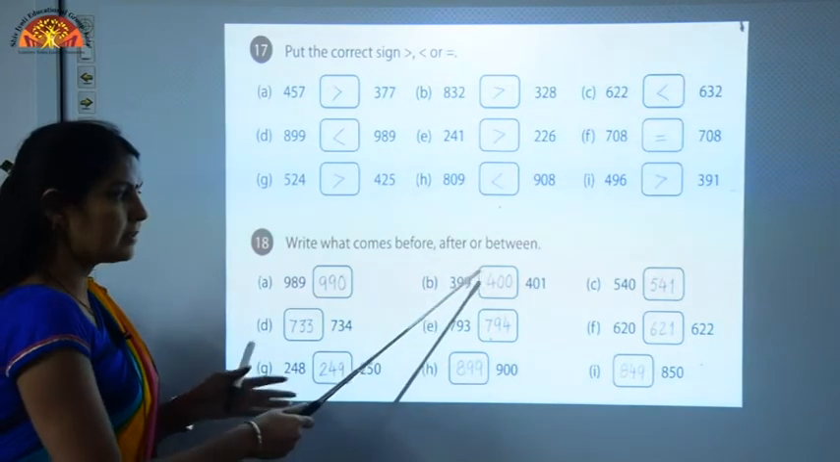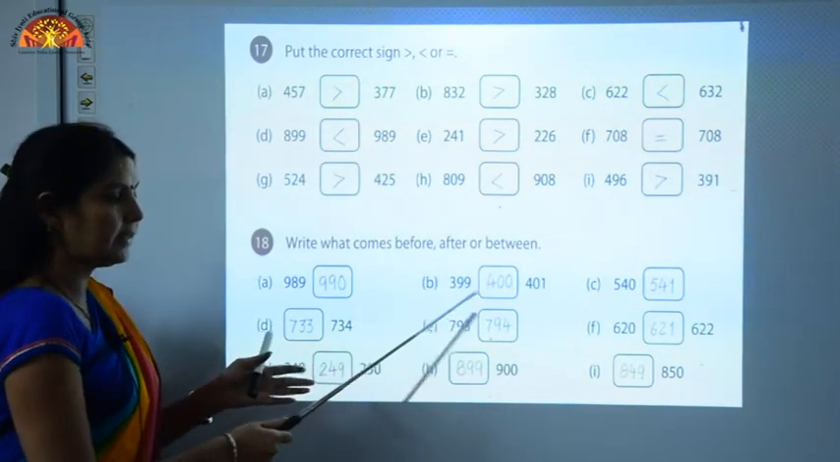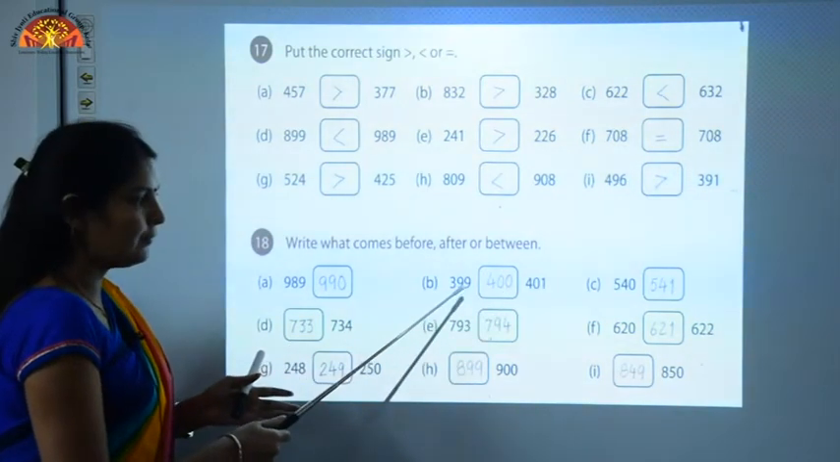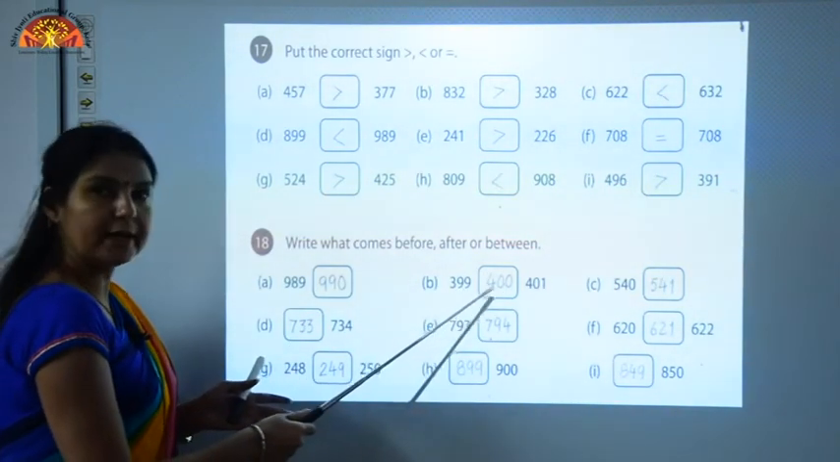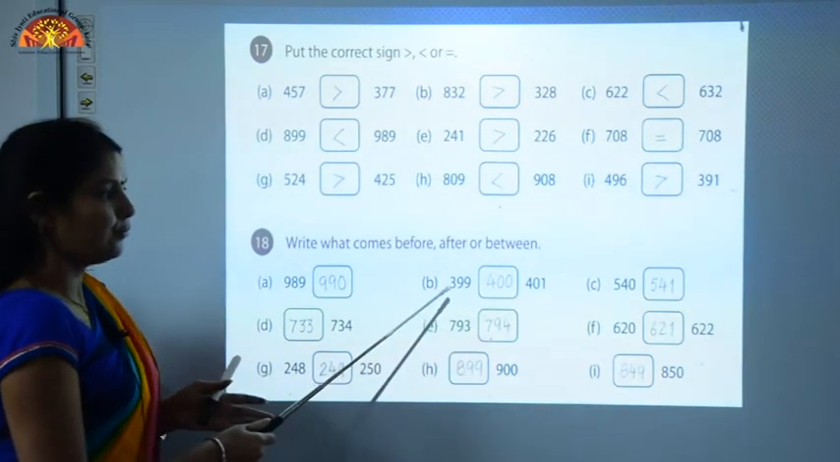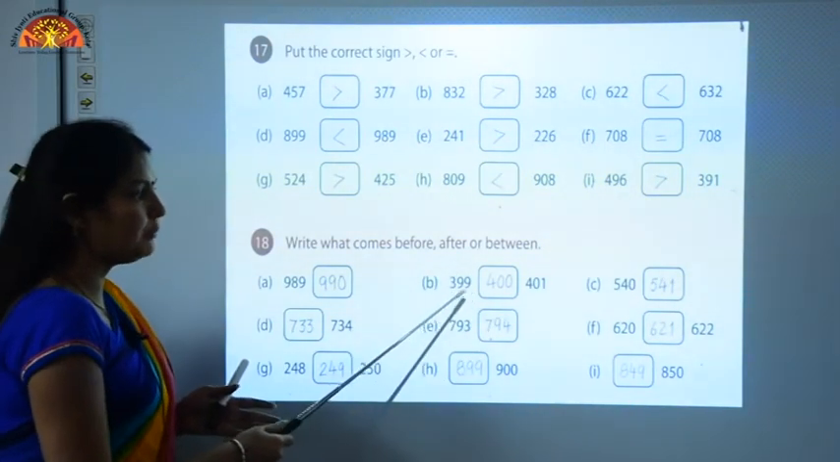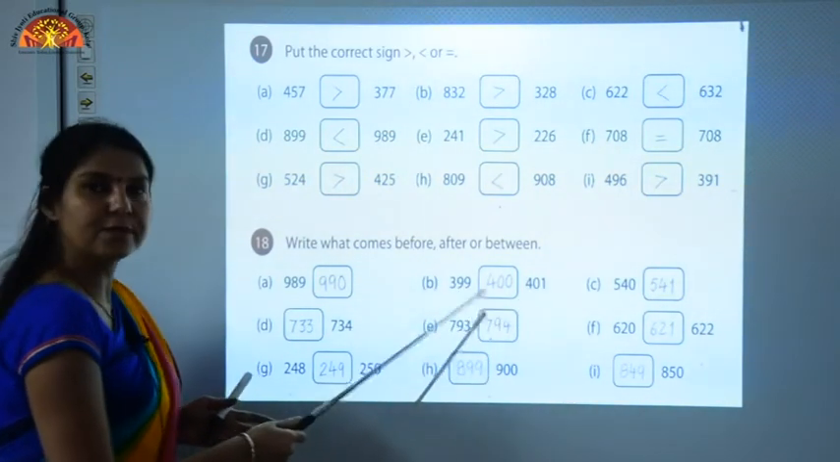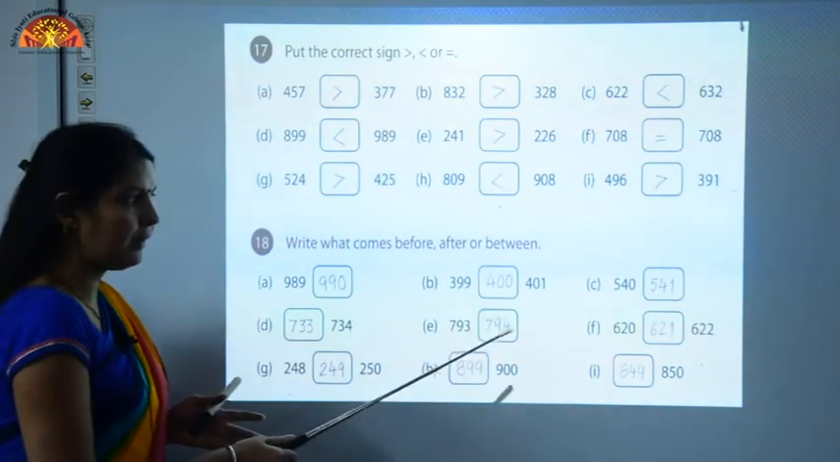This is the between number, 399. Again, this is the after number of 399 and this is the before number of 401. So, you can add 1 in this number, then you will get 400. So, what is the between number of 399 and 401? This is 400. I hope you have understood.